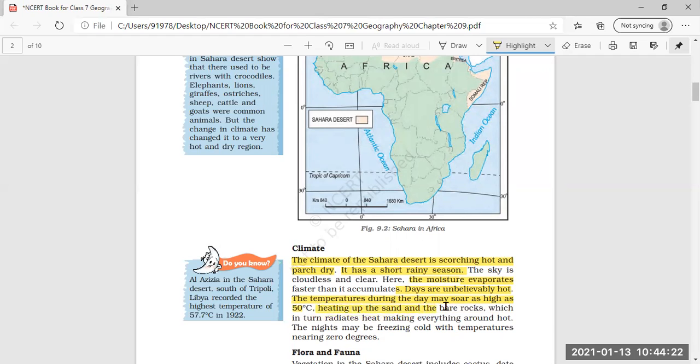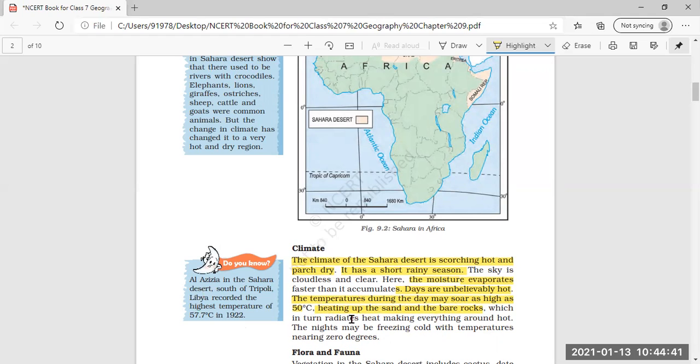The sand and the rocks get heated up due to this high temperature of 50 degrees Celsius, which in turn radiates heat, making everything around hot. And that is why the temperature in the Sahara Desert is very hot everywhere.